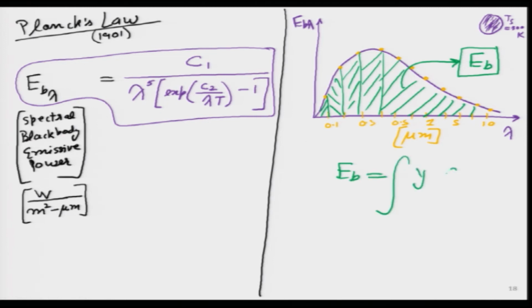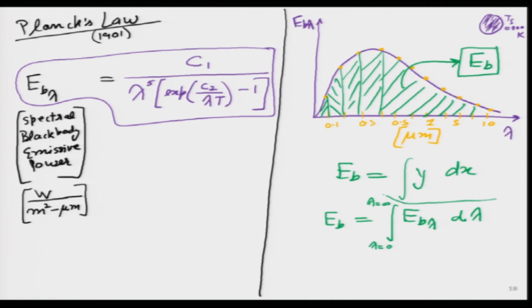So, area under the curve is simply the integral of y dx. That is what we have studied in calculus. Over here, what is y? E b lambda. What is dx? Because we do not have y and x over here, we have d lambda. And what are we integrating? From 0 to infinity, lambda equals 0 to lambda equals infinity, and this will be our black body emissive power.